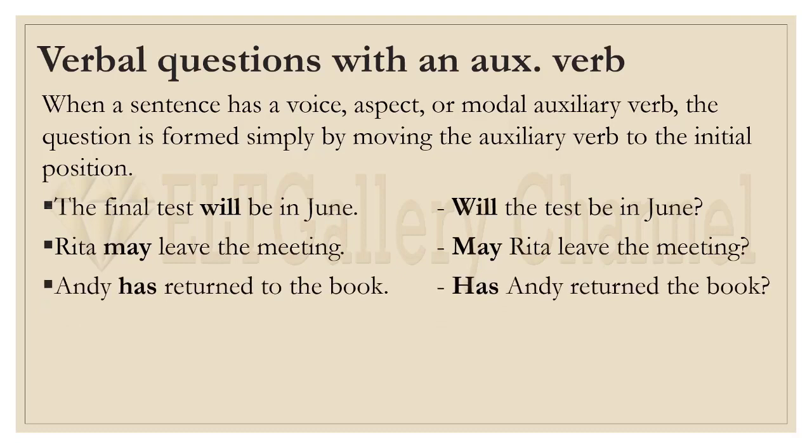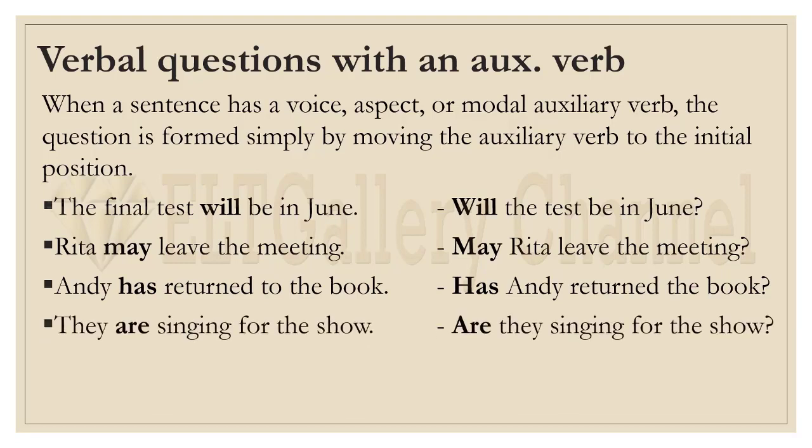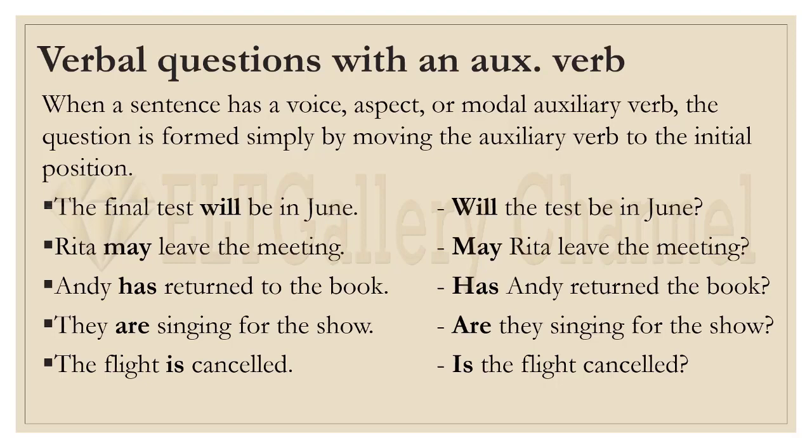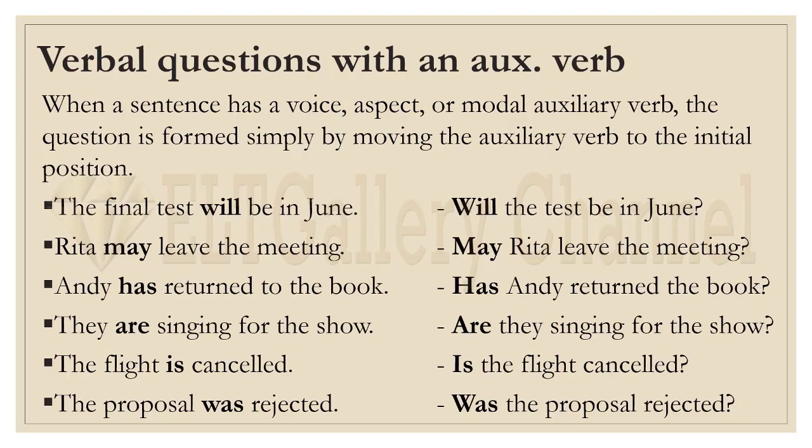Andy has returned the book. And the question is, has Andy returned the book? So put has before the subject, Andy. They are singing for the show. Are they singing for the show? So we have are here and we put it before the subject they. The flight is cancelled. So this is a passive sentence with is. Is the flight cancelled? And then the proposal was rejected. Was the proposal rejected? So here was is just put before the subject proposal.